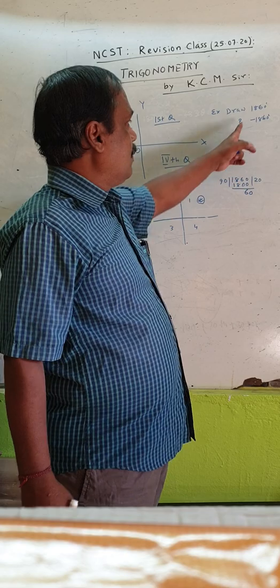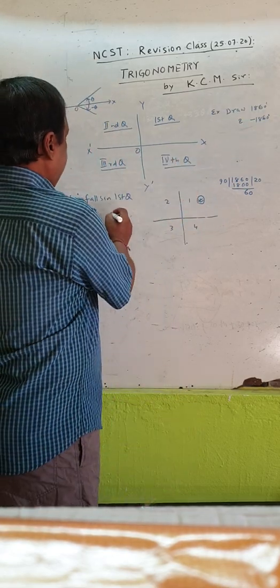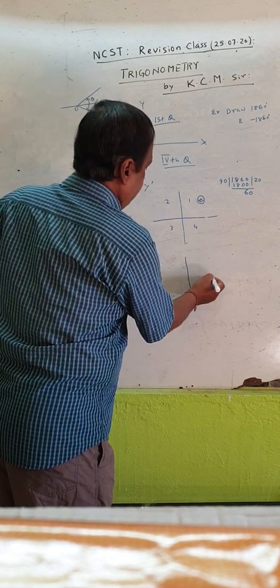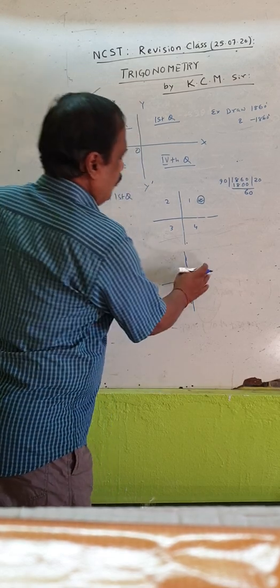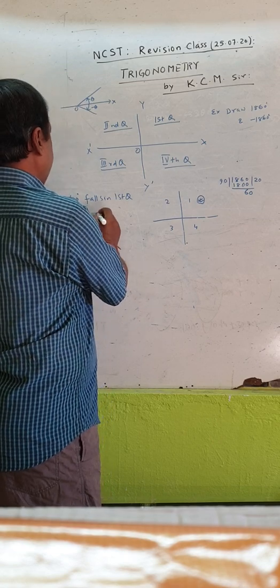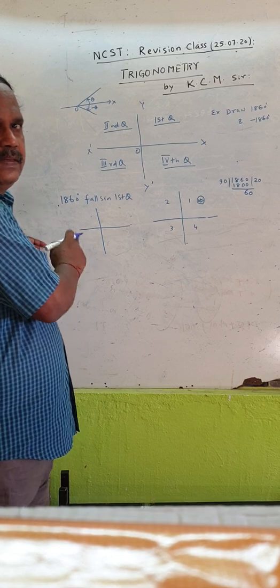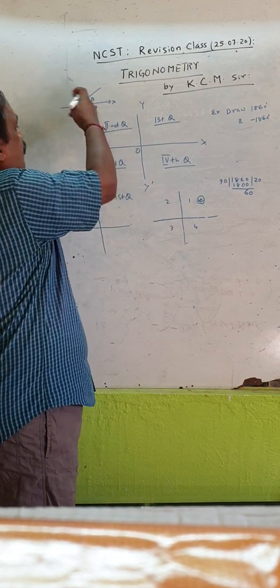Then how to measure minus 1860? Same thing. The positive angle goes in this way, but the negative angle you measure in this way, 1, 2, 3, 4.